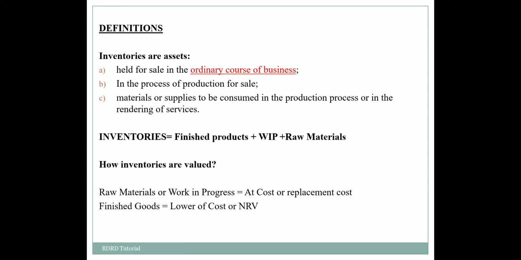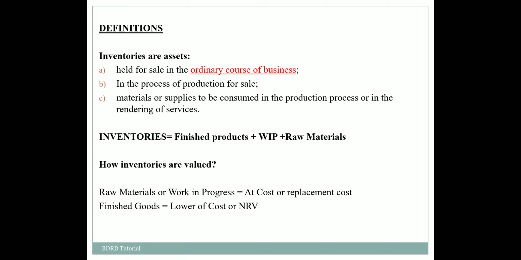These components are in between raw materials and finished products, and a certain production process is required to convert them into finished products. And the last one is materials or supplies to be consumed in the production process or in the rendering of services, that is raw materials.